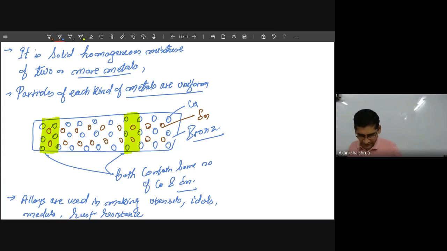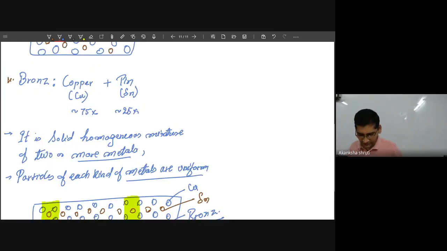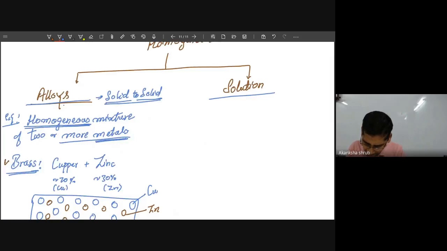Here you just have to keep in mind these two things about alloys: the important thing is that it is a solid to solid mixture of two or more metals. There are various other alloys, like the fuse material that contains copper, tin and lead. So even more than two metals is possible.